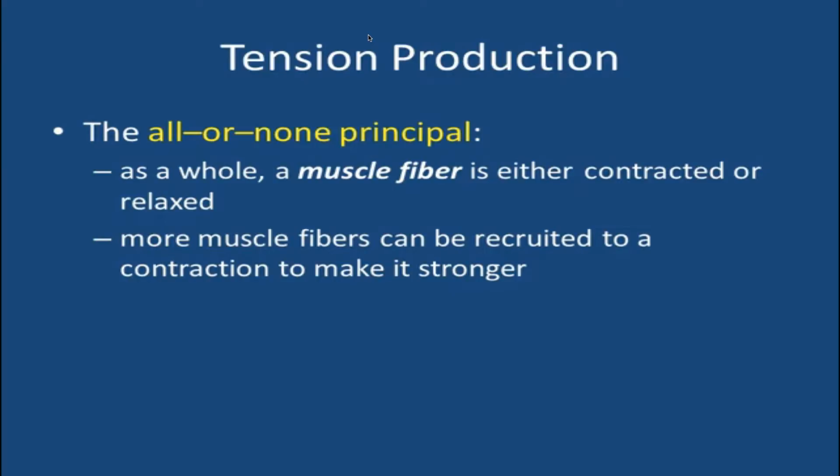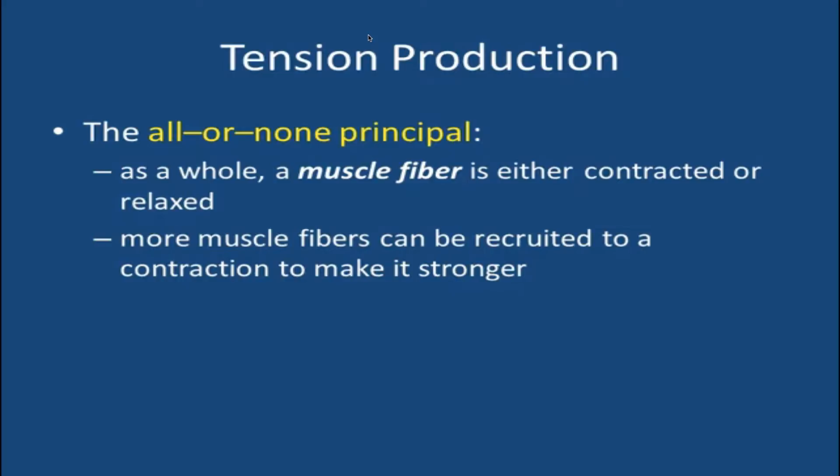So as a whole, a muscle fiber is either contracted or relaxed, which we consider the all or none principle. And the tension produced by the contraction of an individual muscle fiber can vary, and that depends on the number of pivoting cross bridges, the fiber's resting length at the time of stimulation, and the frequency of stimulation. But tension production is greatest when a muscle is stimulated at its optimum length.